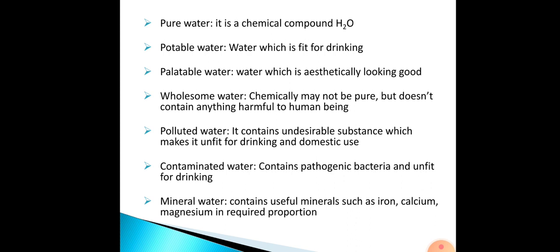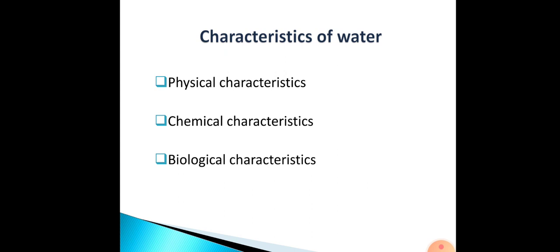Mineral water means water that contains many useful minerals, say calcium, magnesium, iron, etc. in required proportion. That is fit for drinking. We call it mineral water. So the various characteristics of water can be broadly classified as physical characteristics, chemical characteristics, and biological characteristics.